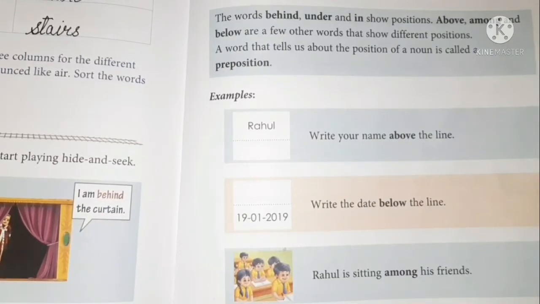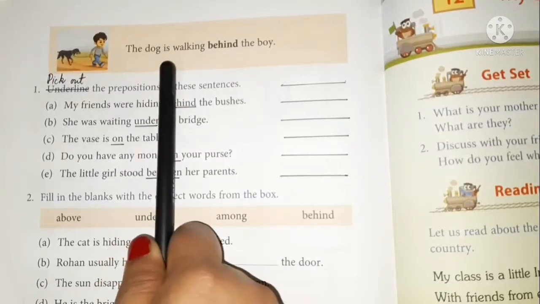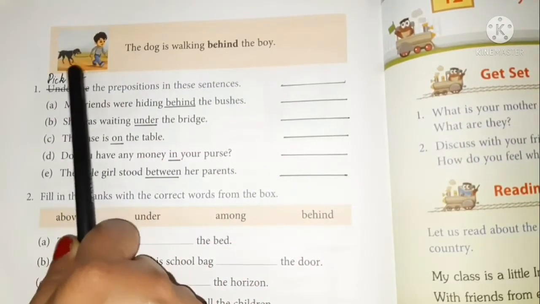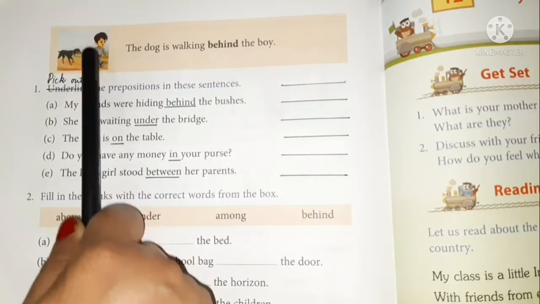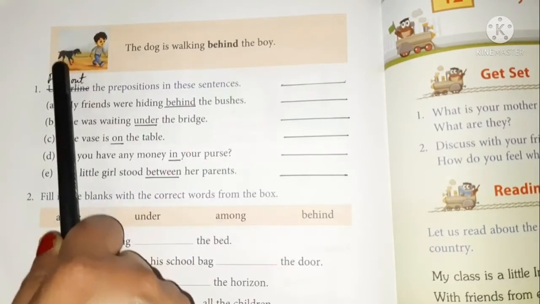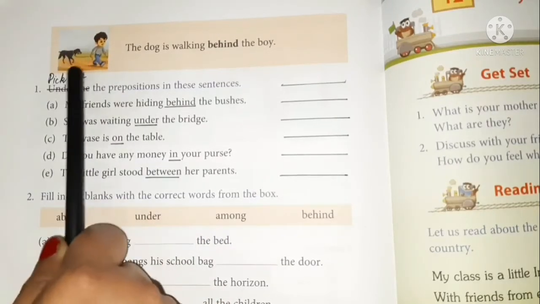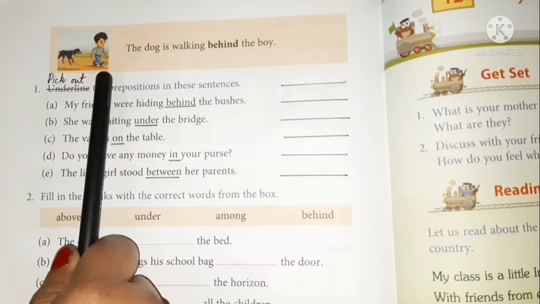Now, turn the page, children. The dog is walking behind the boy. So, children, can you see the dog? The dog is walking behind the boy. The boy is in front of the dog, no? And the dog is walking behind the boy. Can you see? The picture is given.